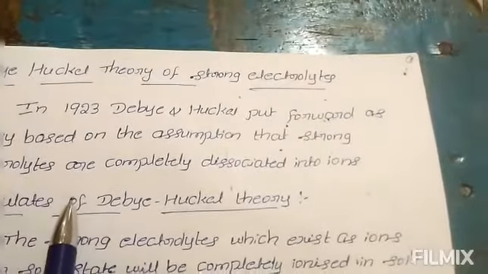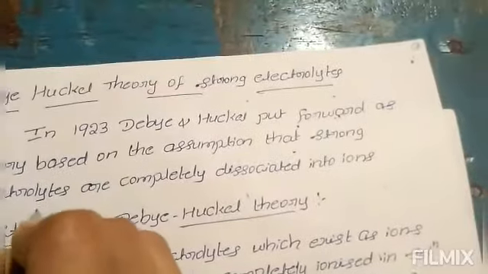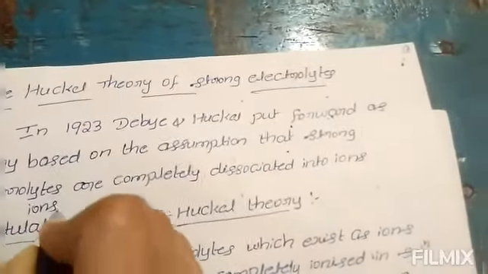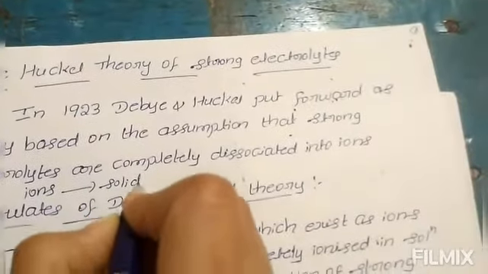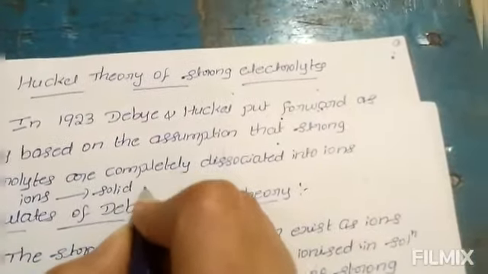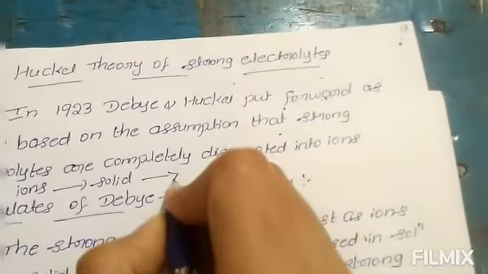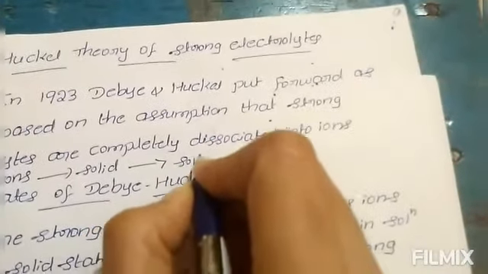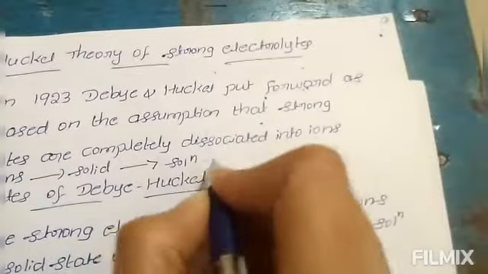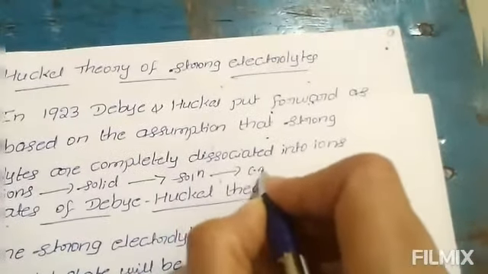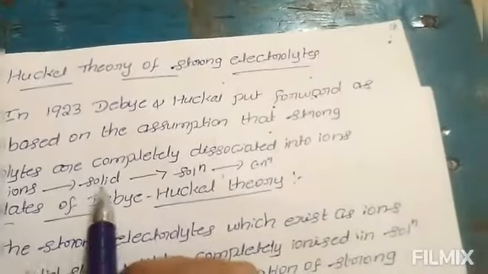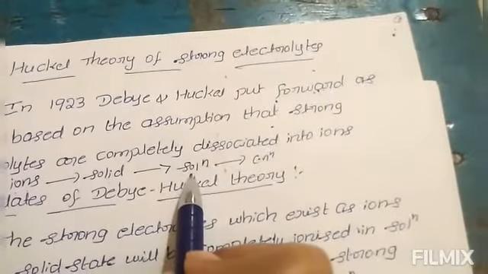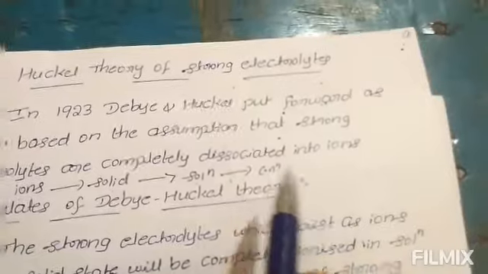According to this theory, strong electrolytes exist as ions in the solid state, and they must be completely ionized in solution at all concentrations.